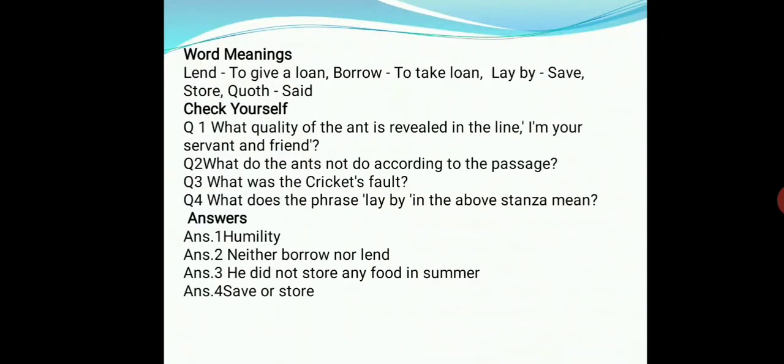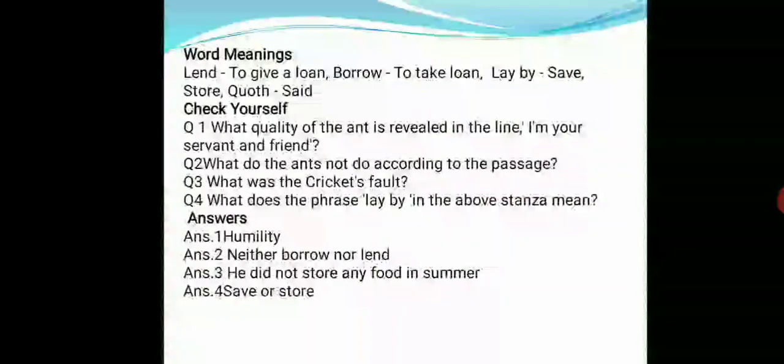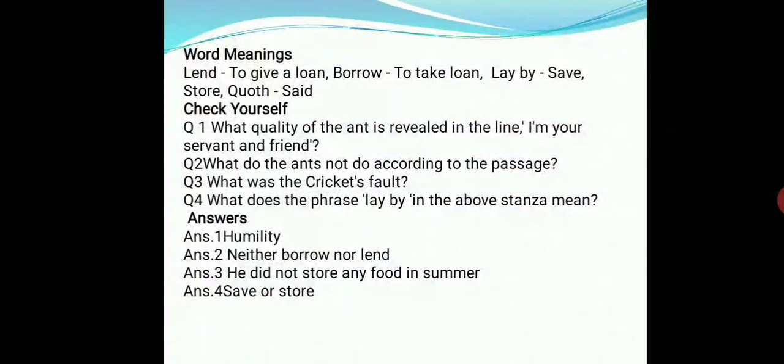Word meanings: lend, to give a loan; borrow, to take a loan; lay by, save or store. Quoth, said. What quality of the ant is revealed in the line, I am your servant and friend? Humility. What do the ants not do according to the passage? Neither borrow nor lend. What was the cricket's fault? He did not store any food in summer. What does the phrase lay by in the above stanza mean? It means to save or store.